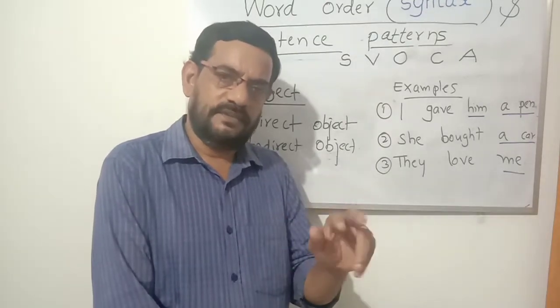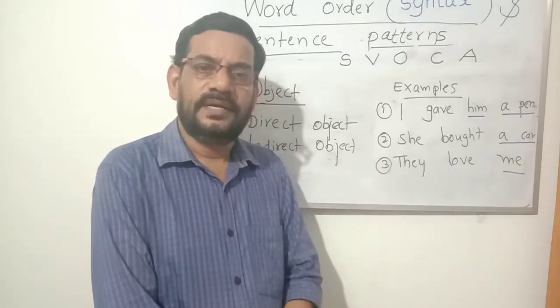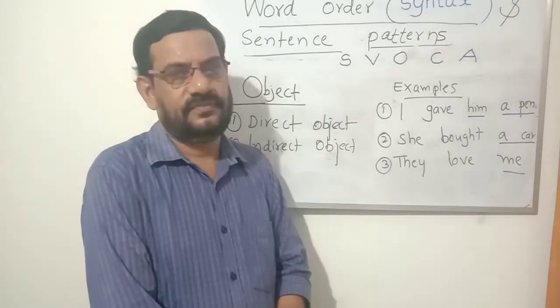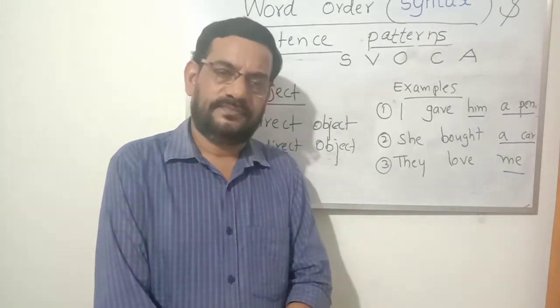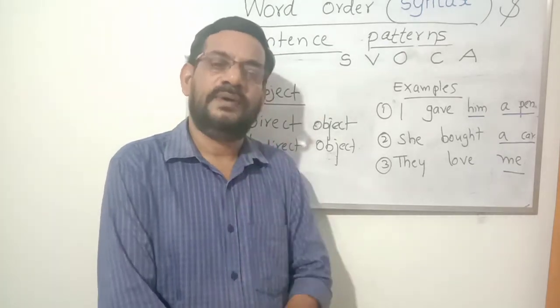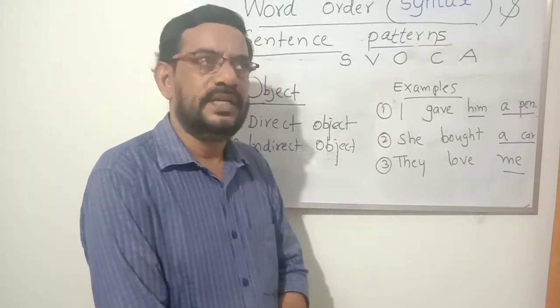If the object is left out, the sentence in one way becomes incomplete, because we are not providing all the facts, all the idea we are not passing. So object is important to complete the sentence.